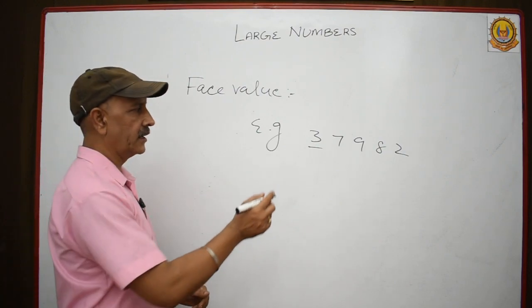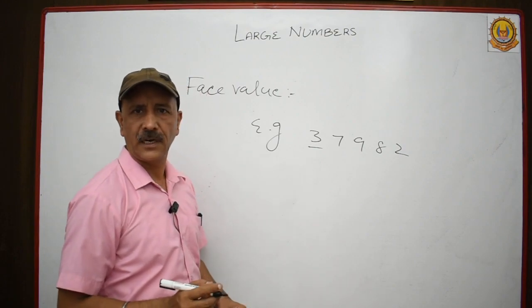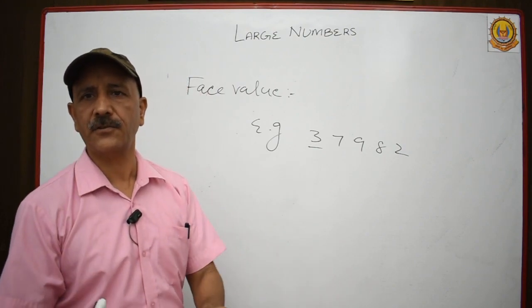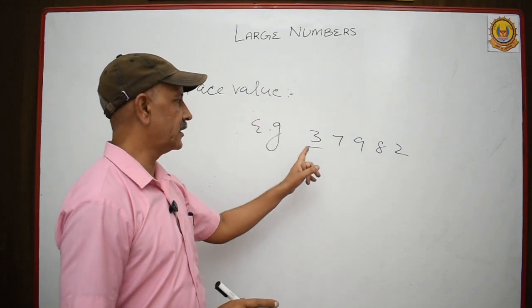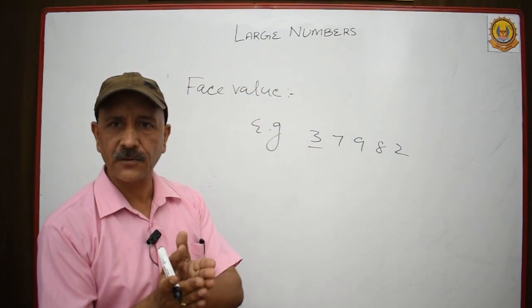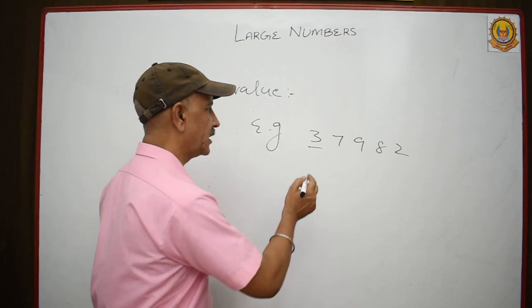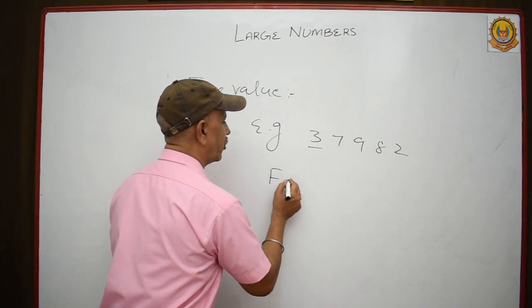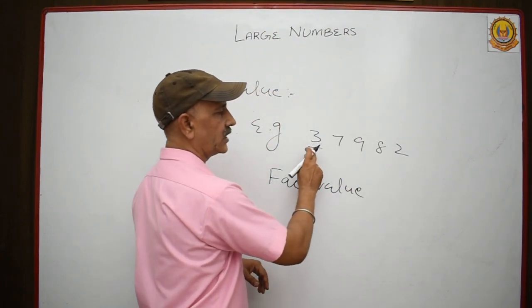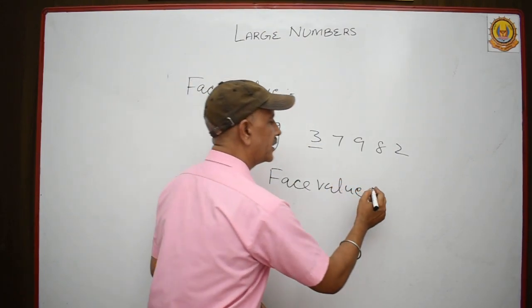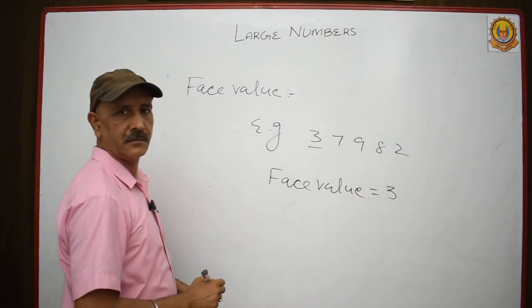In the same way, this 3 itself is the face value of this digit. Means to say face value of this underlined digit is 3. Yes.